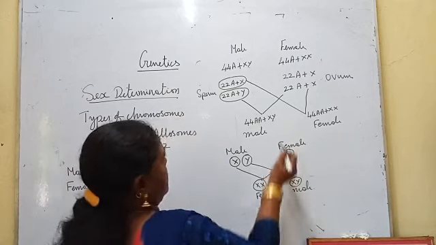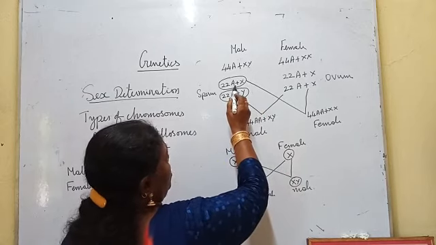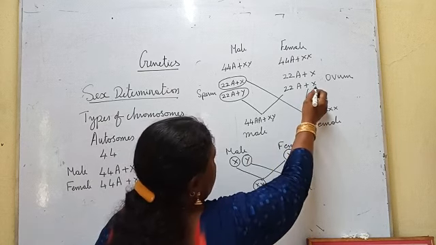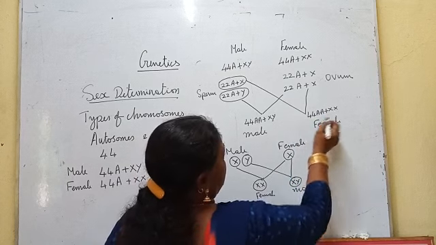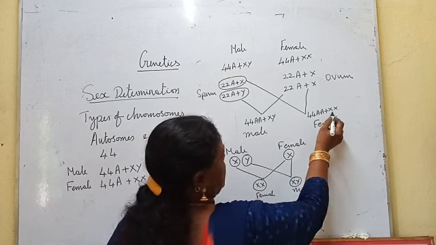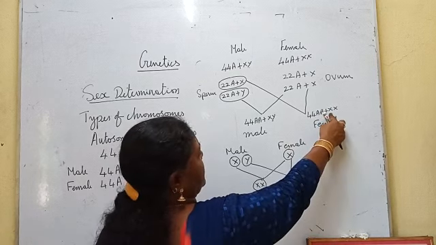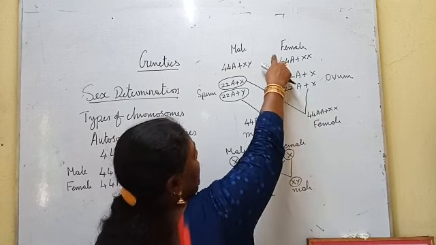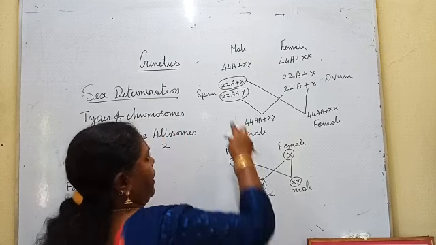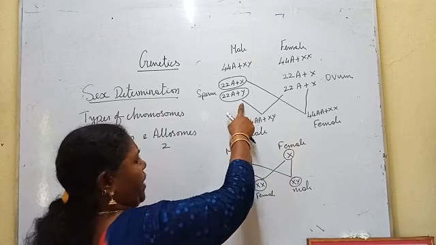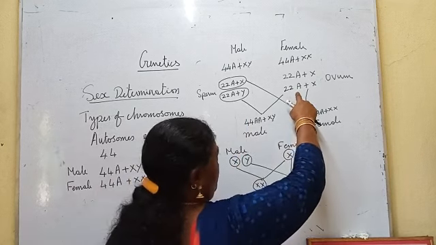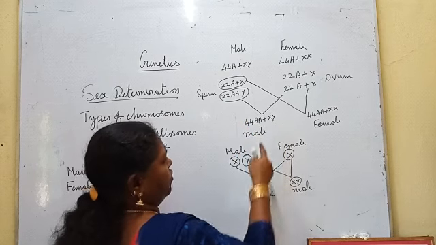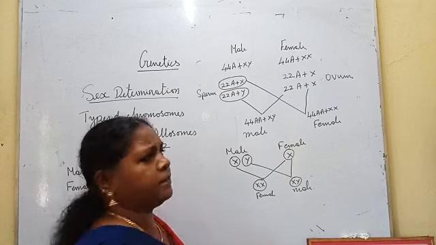Okay. When they fuse, suppose the sperm which contains 22 autosomes and an X chromosome fuses with the ovum with 22 autosomes plus X chromosome. The fetus will have 44 autosomes plus XX. If it has 44 autosomes plus XX, what type of child is that? Female. Okay. The sperm which contains 22 autosomes plus a Y chromosome will fuse with the same ovum. Then the child will have 44 autosomes plus XY chromosomes. That will be the male child.